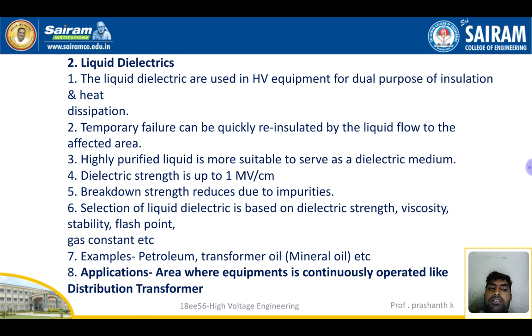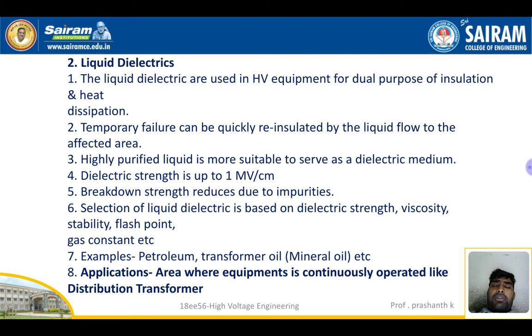Selection of liquid dielectrics is based on the electric strength, viscosity, stability, and flash point. So these are all the characteristics. How do you select liquid dielectrics? We need to consider dielectric strength, viscosity, stability, flash point, and gas constant. Examples are petroleum and transformer oil. Where exactly are we using transformer oil? In the transformer, because of the insulation purpose, right?